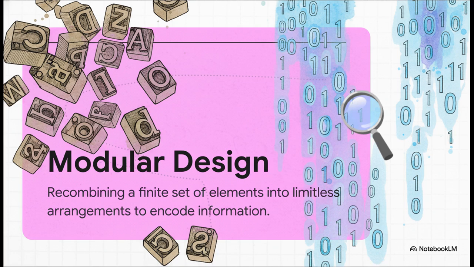It all comes down to modular design. Basically, modular design is the concept of taking a finite set of elements and recombining them into limitless arrangements to encode vast amounts of information. Gutenberg's reusable metal letters were really the first systematic application of this in infotech. Obviously, today we don't use metal letters, we use digital ones and zeros, bits. But the underlying concept? Recombining small, basic modules to build incredibly complex data, it's exactly the same thing.